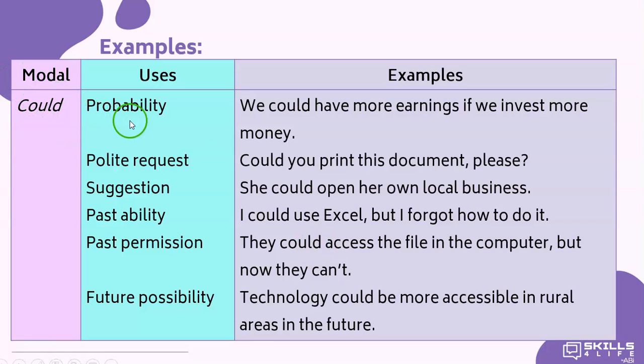The modal could. We use could to talk about probability. We could have more earnings if we invest more money. Polite requests. Could you print this document, please? Suggestions. She could open her own local business. Past ability. I could use Excel, but I forgot how to do it. Past permission. They could access the file in the computer, but now they can't. And finally, future possibility. Technology could be more accessible in rural areas in the future.